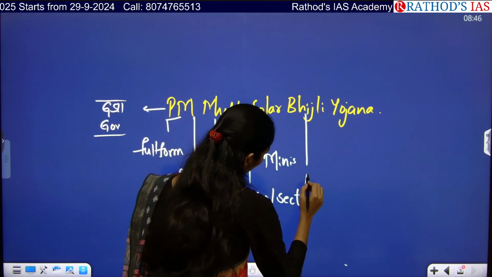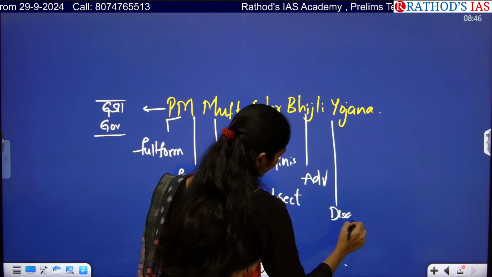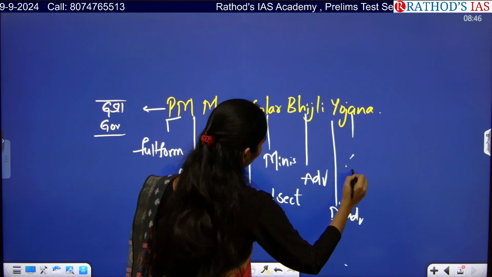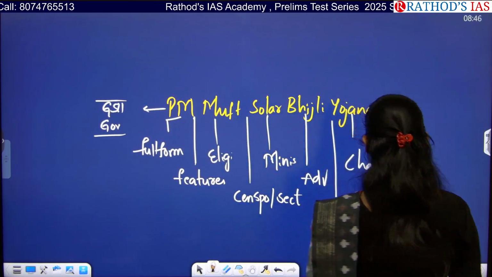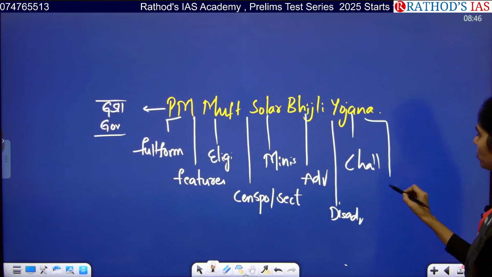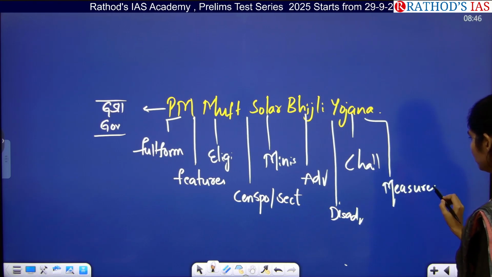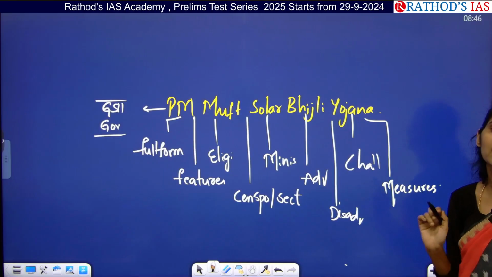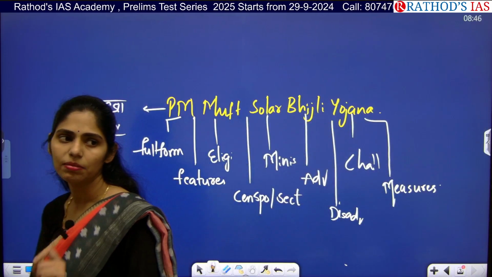You have to see what the advantages are, the disadvantages, and what challenges we are having regarding the implementation of that scheme. And finally, you have to see the measures. So all these are the important dimensions you have to see if there is any scheme in use.